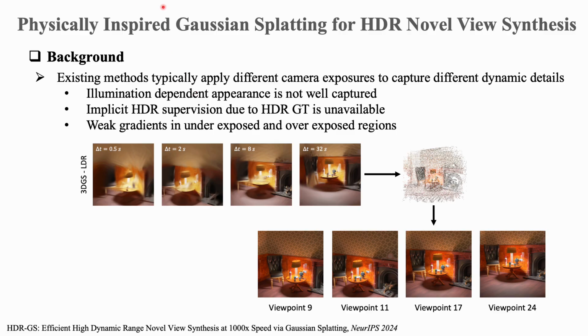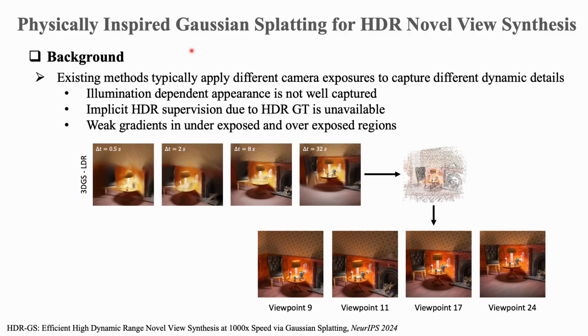The second is that the supervision is mostly implicit. Since HDR ground truth is unavailable, the model is usually trained only with LDR observations. This makes it difficult to directly constrain the reconstructed HDR content. And the third is that during experiments, we find that overexposed and underexposed regions receive weak gradients during optimization.